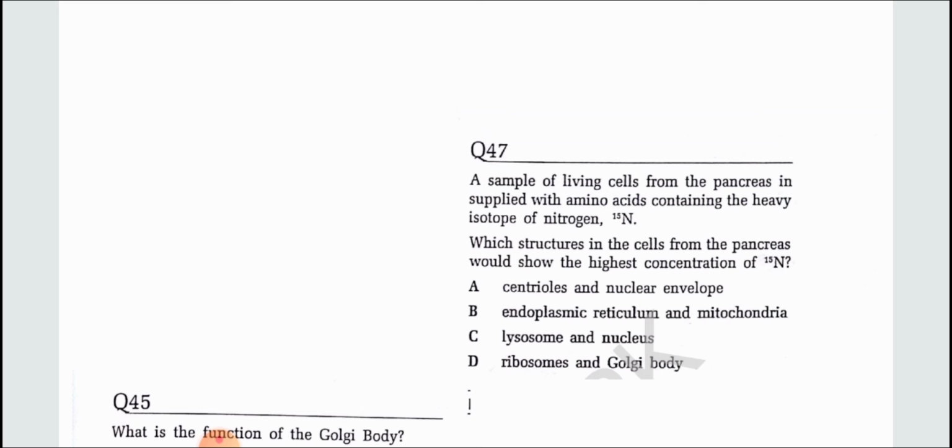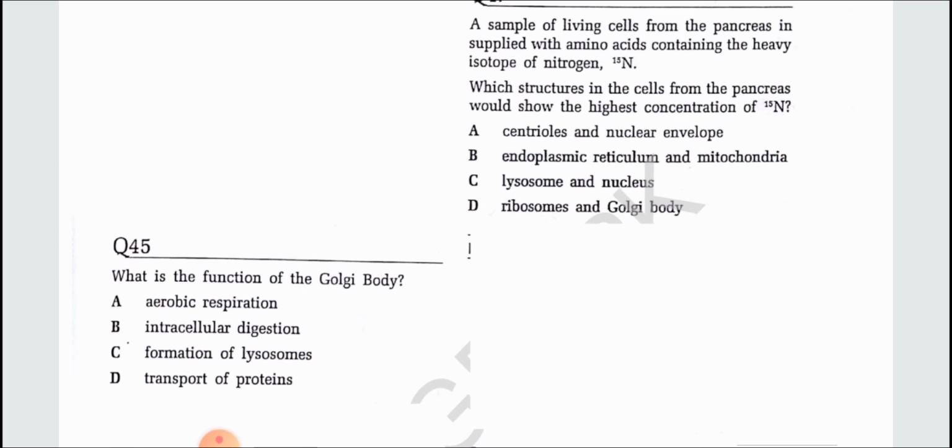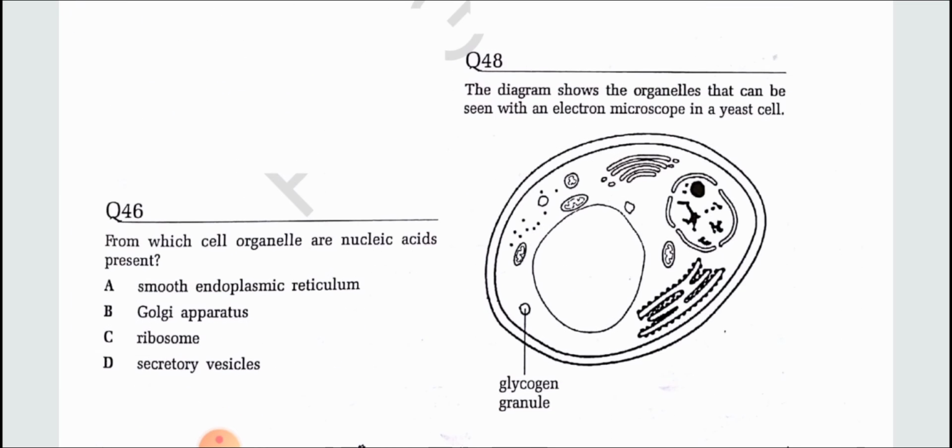A sample of living cells from the pancreas is supplied with amino acids containing the isotope of nitrogen, N-15. Which structure in the cells from the pancreas will show the highest concentration of N-15? Basically, the question wants to ask which organelles in the cell take up the amino acids most probably. So these are ribosomes and Golgi body, because ribosomes assemble amino acids and form proteins, and Golgi body packages them. The diagram shows the structure of the organelles that can be seen with an electron microscope in a yeast cell.